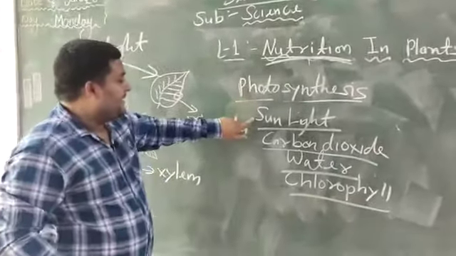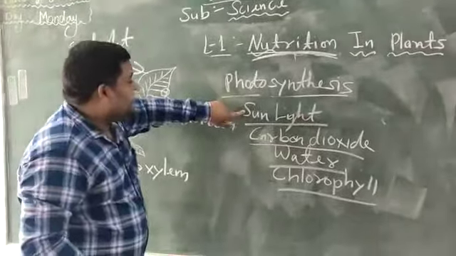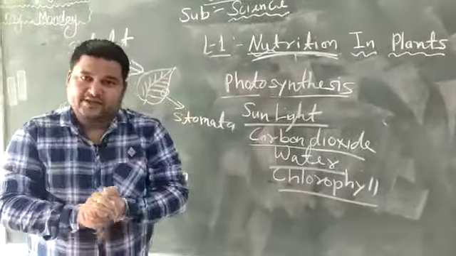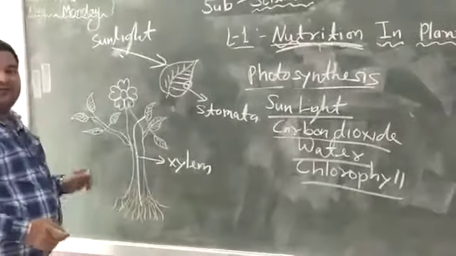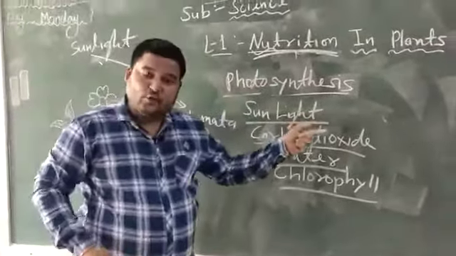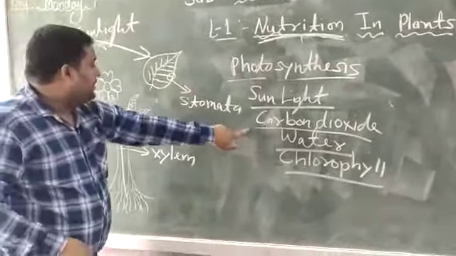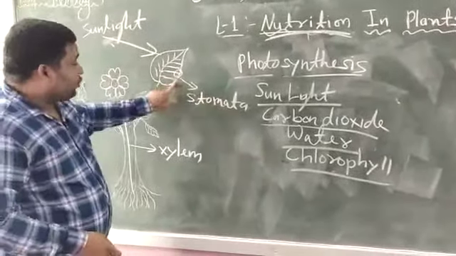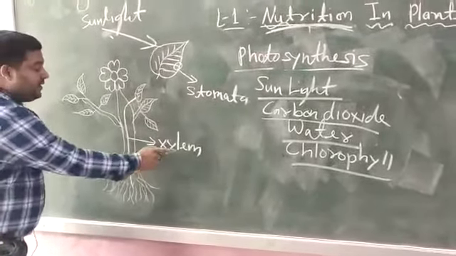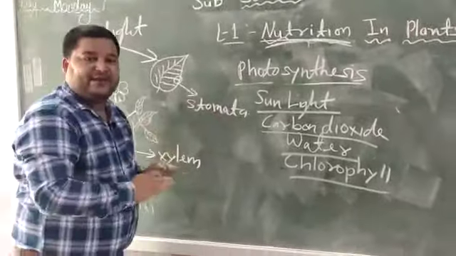Photo means light and synthesis means combine. It means in the presence of sunlight, the leaf combines carbon dioxide and water to make its own food. I am repeating again: photosynthesis is a process in which a plant can make its own food. They take sunlight with the help of chlorophyll, carbon dioxide through the stomata, and water from the soil transported by the xylem to the leaf. The leaf is the place where food is prepared.